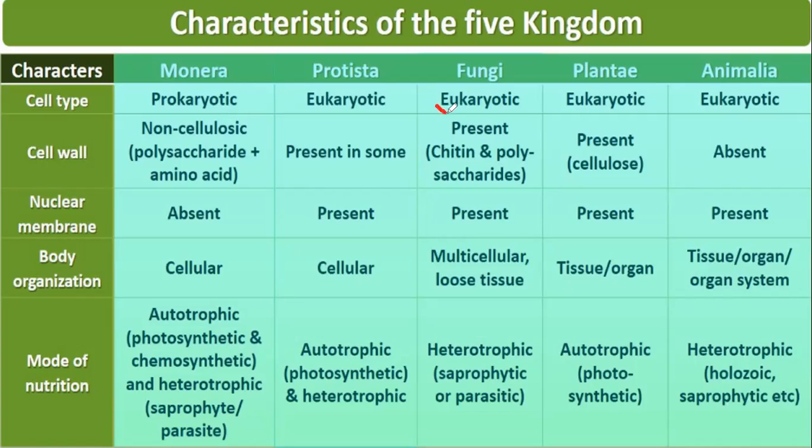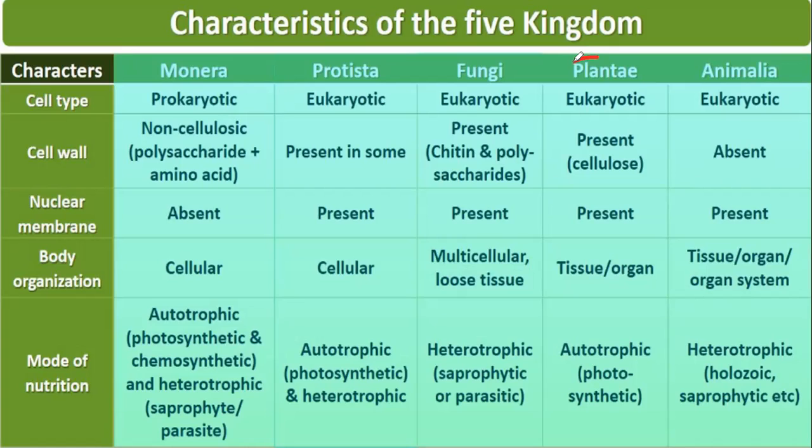Because it is eukaryotic, nuclear membrane will be present. Their body organization is multicellular, but the tissues are very loose, not very hard. Their mode of nutrition is heterotrophic. Sometimes they are saprophytic or parasitic as well.